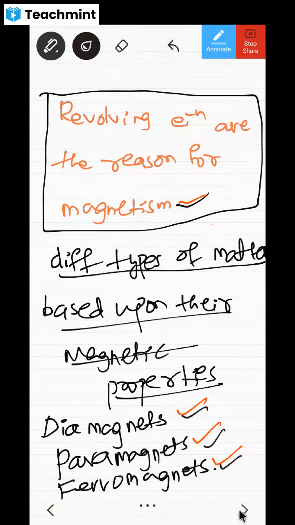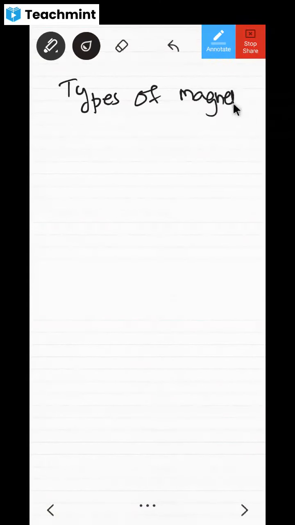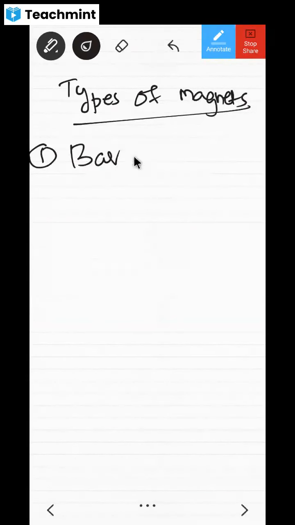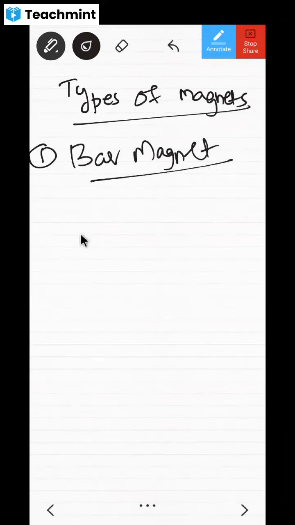All right. Now, how many types of magnets are there, dear children? We have heard of different types of magnets. The first one is the bar magnet. It's a very famous one. Even in your 10th standard you must have seen this bar magnet. How does it look? It looks like this. Here is the North Pole and here is the South Pole.